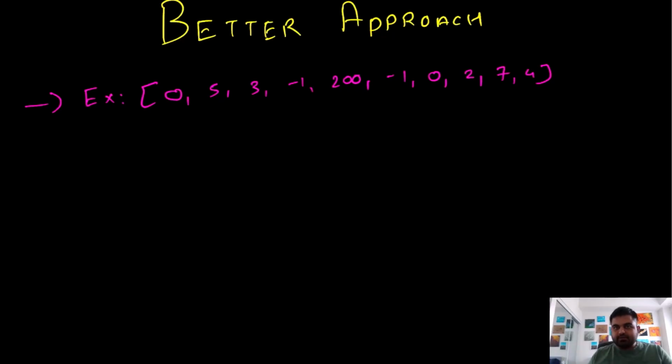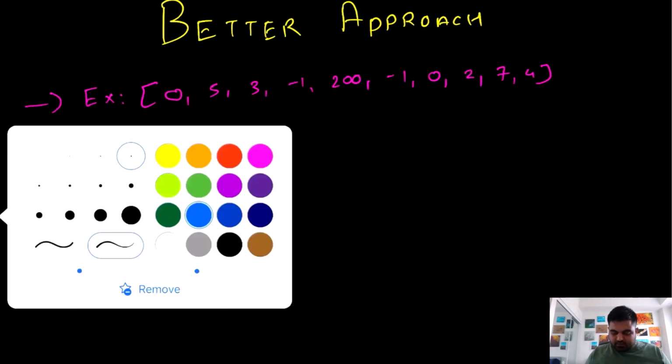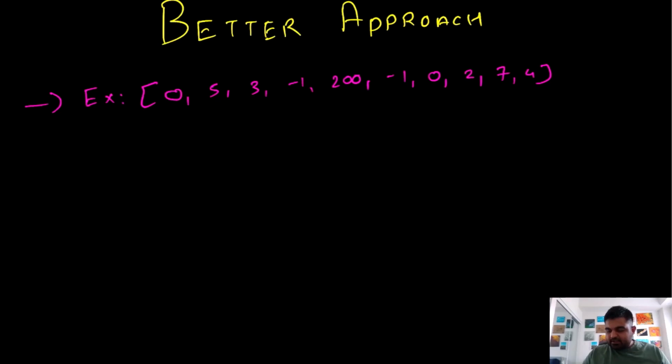Now, one better approach we can think of is, suppose that with the given input, if we do some sort of modification, can we come up with a better solution in a faster time complexity? Of course we can. So remember that what we need over here is to find the longest consecutive subsequence of this given input. And we are going to see with this custom example how we can modify the input and how we can come closer to the solution. So suppose in this given example, rather than keeping the input just like this, if we sort the given input, things become much easier for us. And let's see what the sorted result would be.